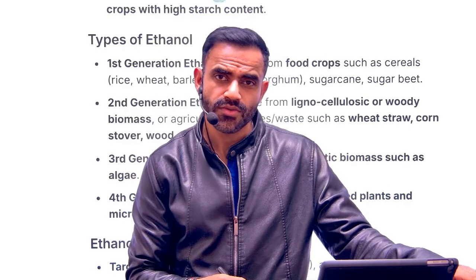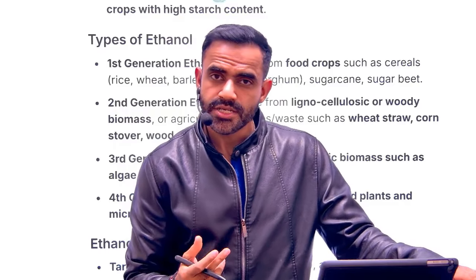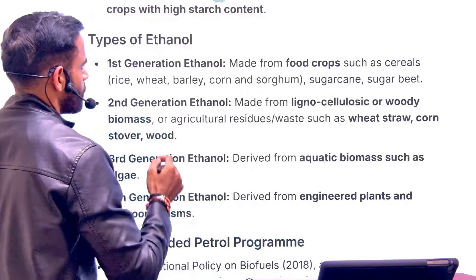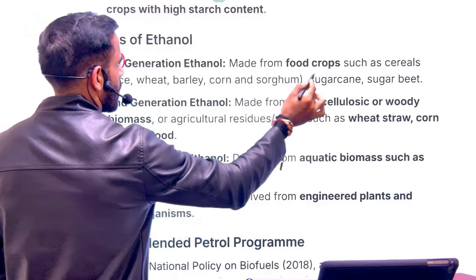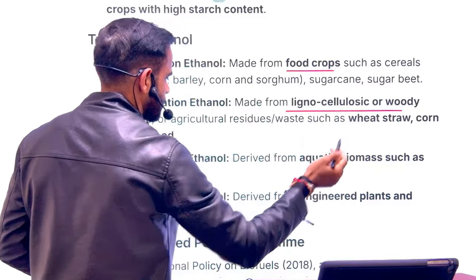Now, as far as ethanol is concerned, basically there are different generations. The first generation ethanol is produced from the food crops. The second generation ethanol is produced from the waste.